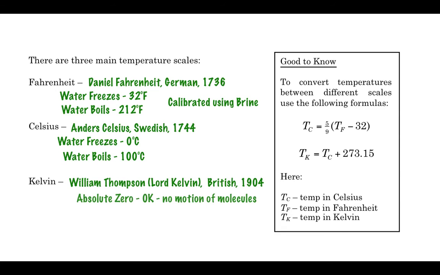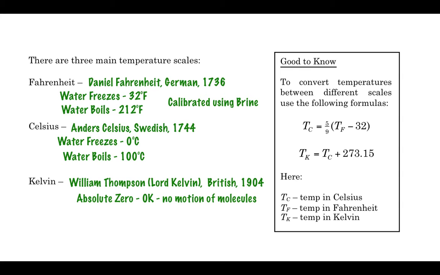And William Thomson hypothesized this theory of absolute zero at 0 Kelvin, where there is no motion of molecules, just no particle motion. And that would suggest a bottom floor for temperature. So if temperature is the molecular motion of molecules, well, there's nothing lower than no molecular motion. And that's what he hypothesized. And we say that absolute zero is 0 Kelvin. That is the lowest temperature that we can get.